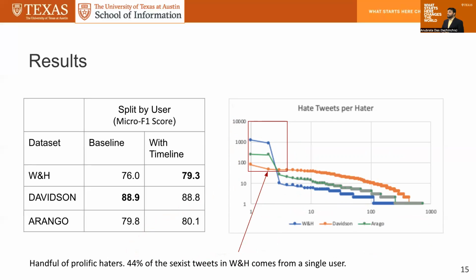If data sets consist of tweets from only a handful of people, any algorithm built on them will probably end up modeling just those users' behaviors. Now, would such a method generalize in practice? It creates a point of contention: to what extent is this kind of data set actually capturing the real world phenomenon? Do we see that in the real world there are a handful of users and that's actually a useful thing to do, or do we need to take a much more general approach towards creating this benchmark so that we can capture hate speech, let's say by new users, which the model hasn't seen before?